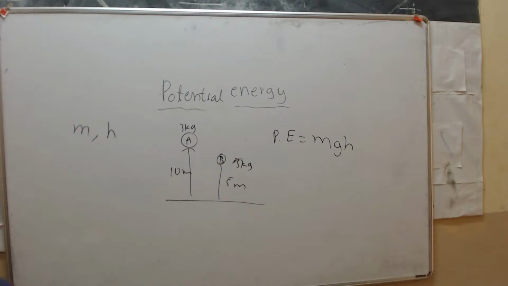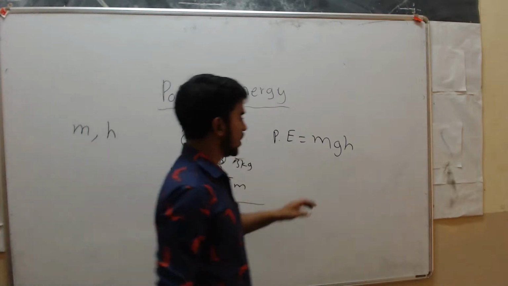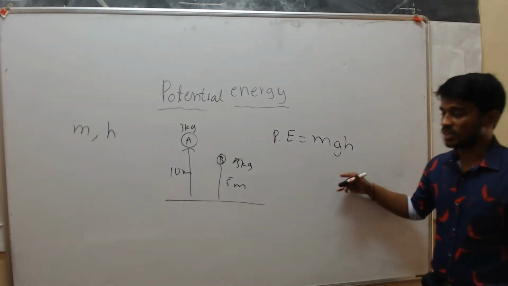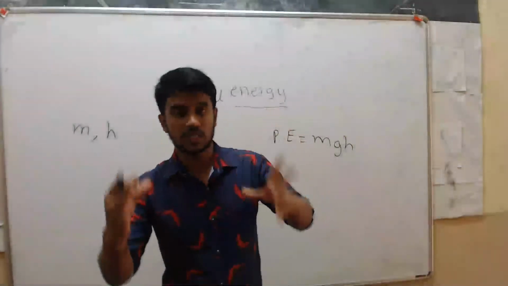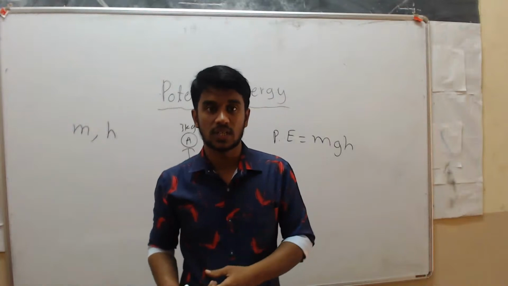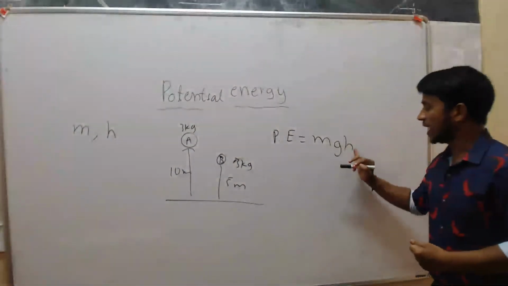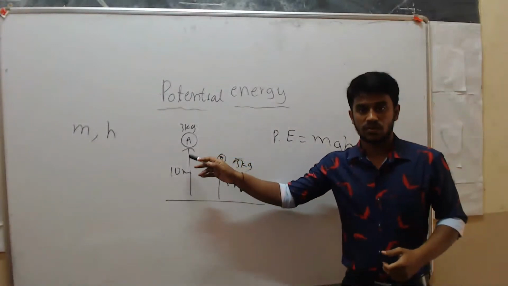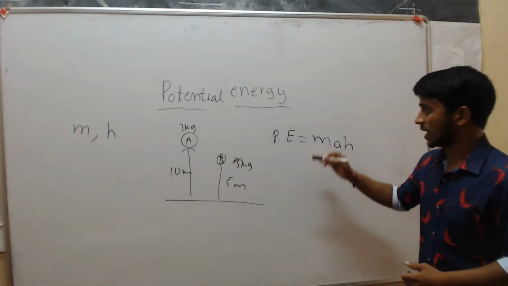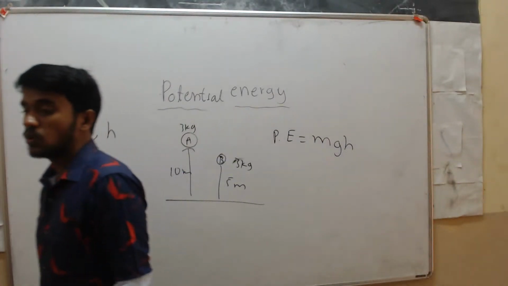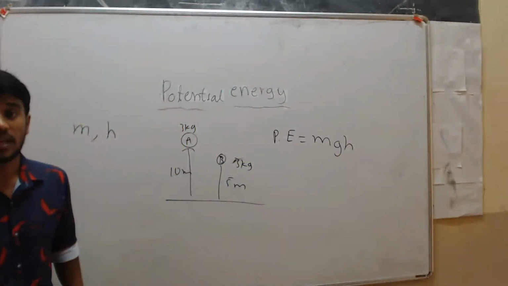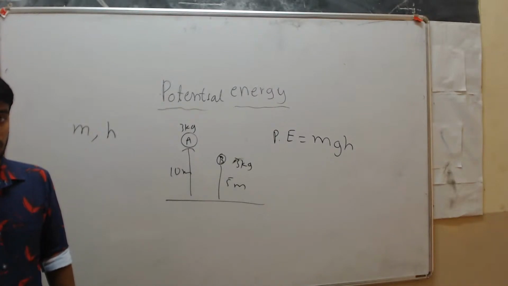Okay, so m into g into h. Here m means mass of the object and g is the acceleration due to gravity. See, if you just drop the objects, they fall down. Why? Due to gravity, right? The earth attracts them, so due to the gravitational force, that's why we use g. And it depends on the height, right? When you drop the object from a certain height, at that height the object possesses more energy. Okay, actually this is gravitational potential energy. This expression m into g into h is actually gravitational potential energy.